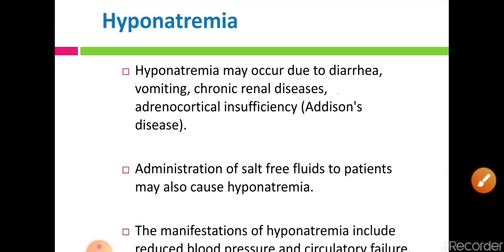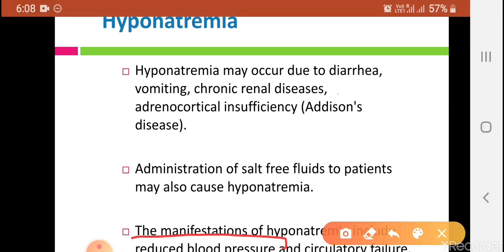The manifestations or symptoms of hyponatremia may include reduced blood pressure or low BP, and maybe cardiac failure. So these are the symptoms of hyponatremia.